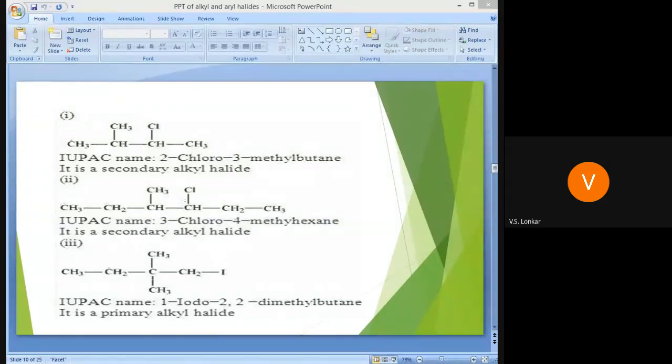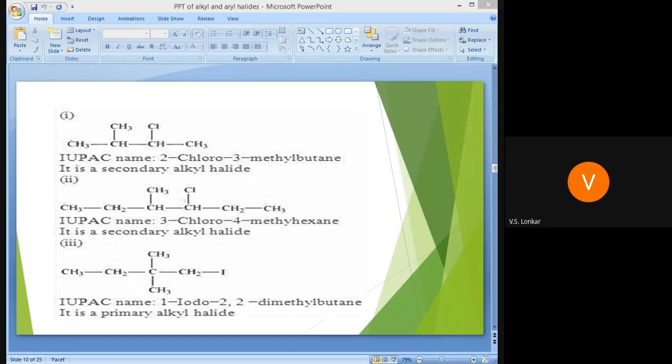Yes, Diksha. Tell me the next method of preparation of alkyl halide first. We know that there are six methods of preparation of alkyl halide. First one is the halogenation of alkane. The reactant is the alkane and the reagent is the halogens, Cl2, Br2, like that. In that we get the monohalogen, dihalogen, trihalogen, and tetrahalogen derivative of the alkane. Means the drawback is that the reaction cannot be stopped at this particular stage.